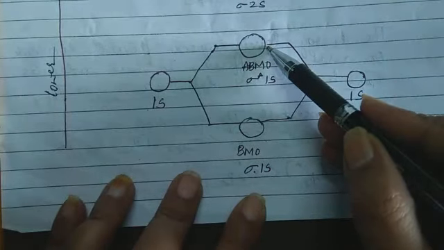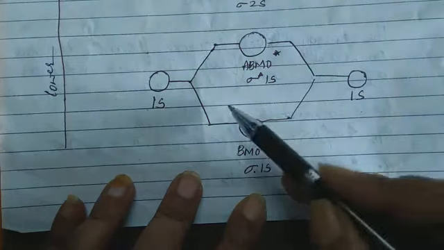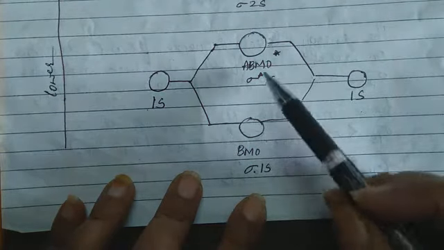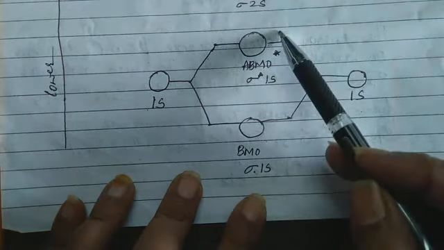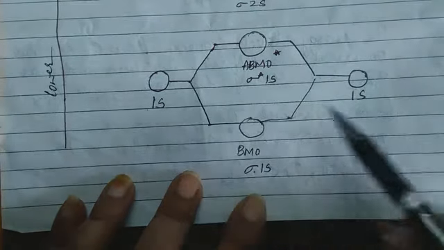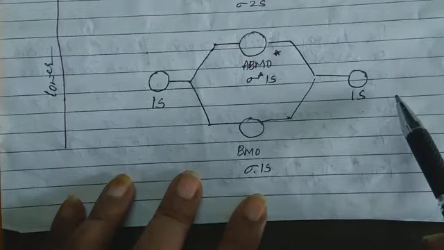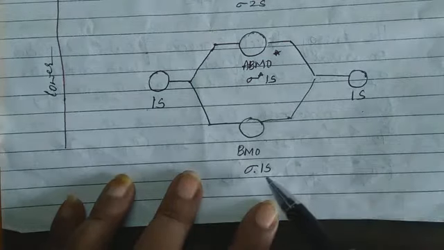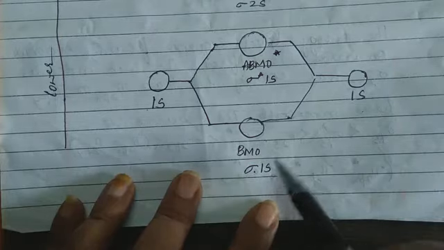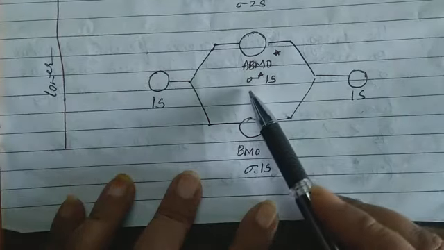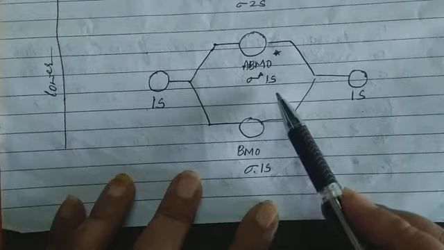Whose energy is less? Bonding molecular orbital. Therefore it is shown below, and that of anti-bonding is shown above. When 1s combines with 1s, they are orbitals having the same kind of energy, therefore they combine. There is formation of sigma bond, so sigma 1s I have written. Since this is anti-bonding, I have written sigma star 1s.